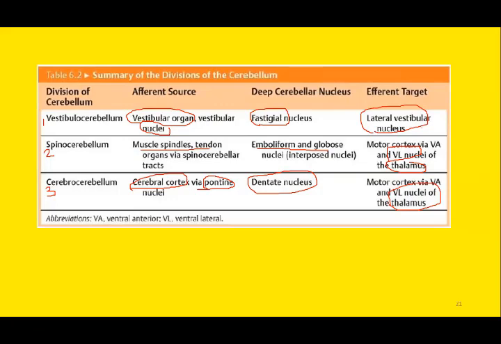Spinocerebellum is related to the spinal tract and it controls skeletal muscle tone and the movement of the distal portion of the upper limbs. And the third portion is the cerebrocerebellum, which is connected to the cerebral cortex via the pontine nuclei. That is the reason we call it the pontocerebellum as well. This portion is responsible for programming and planning of movement, and timing and sequencing of rate, range, and direction of movement.